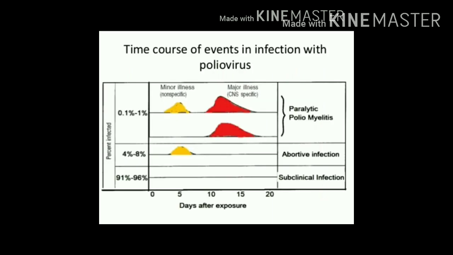In this image, you can see 91 to 96% of cases with subclinical infection, 4 to 8% of cases with abortive poliomyelitis, and just 0.1 to 1% of cases may present with paralytic poliomyelitis.